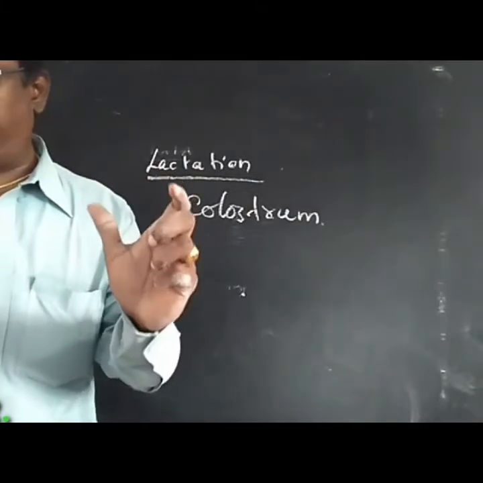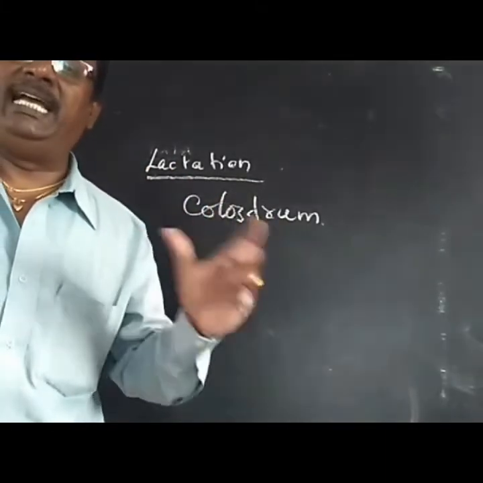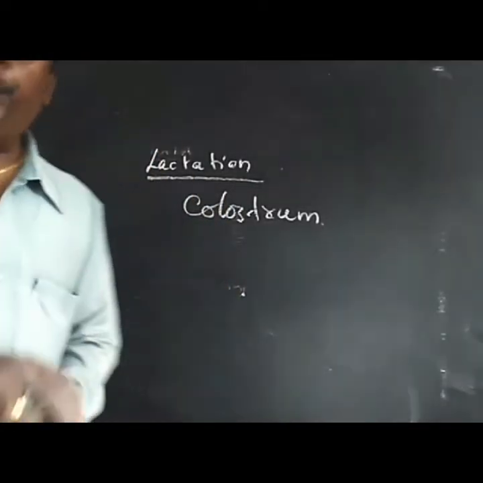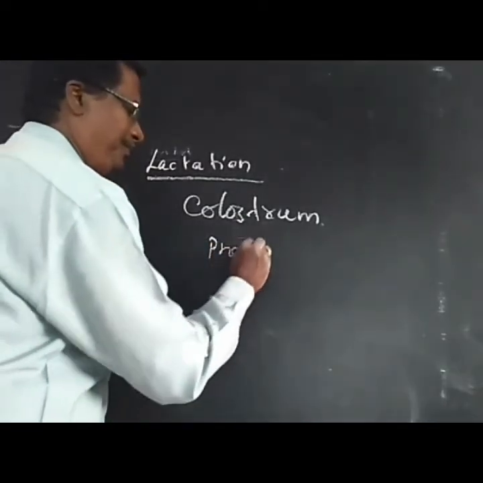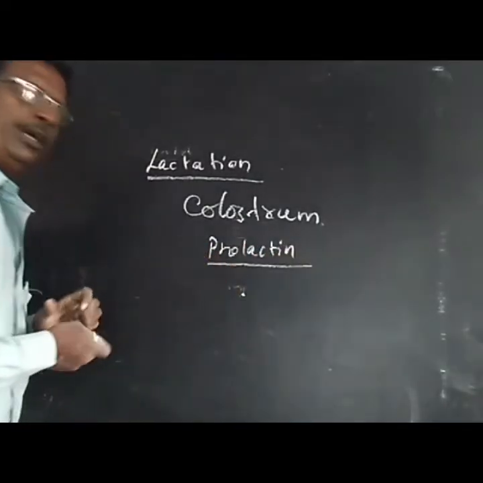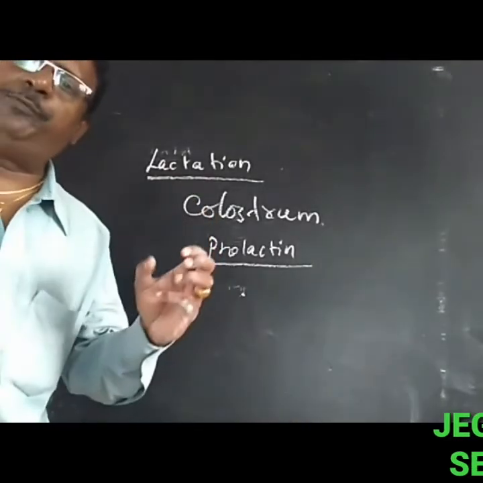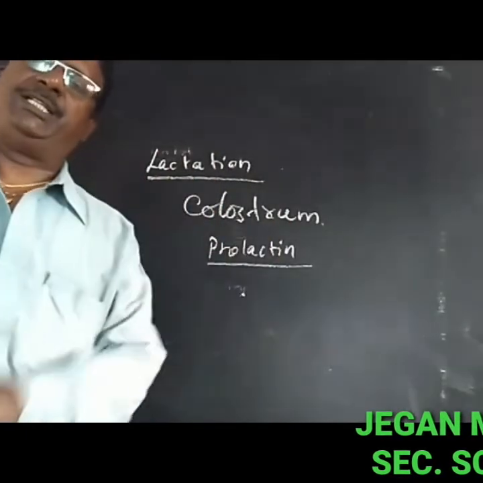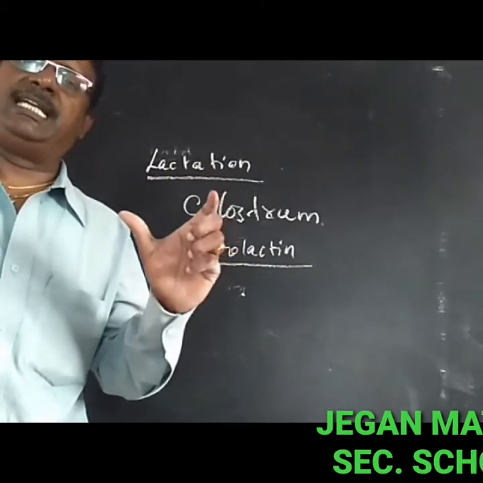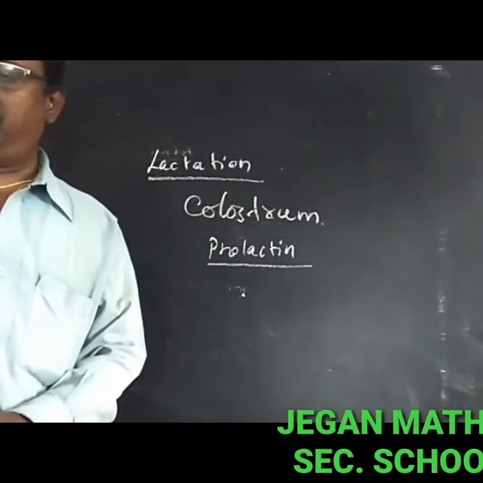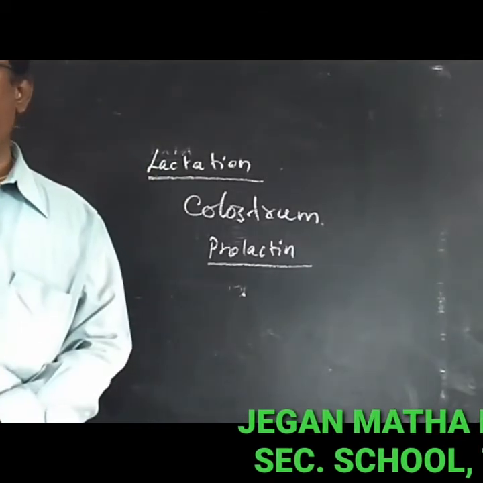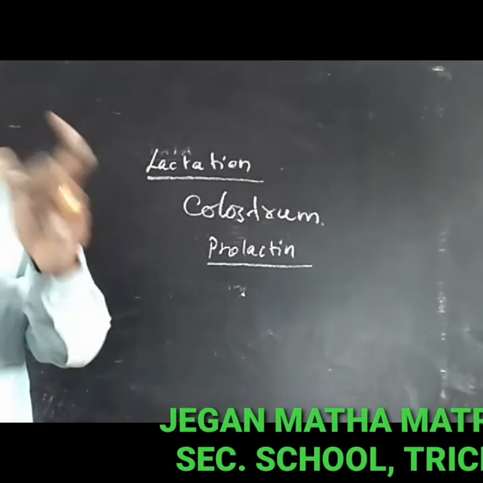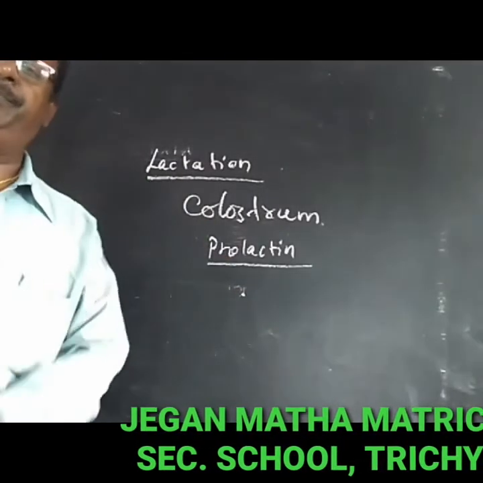Milk is produced from the alveoli of the mammary glands and stimulated by the hormone prolactin. Prolactin is used for the production of milk secretion and comes from the anterior pituitary gland. The anterior pituitary gland is called the adenohypophysis.